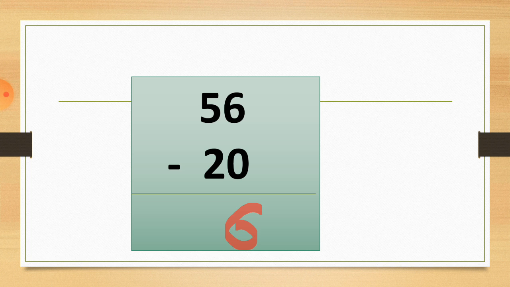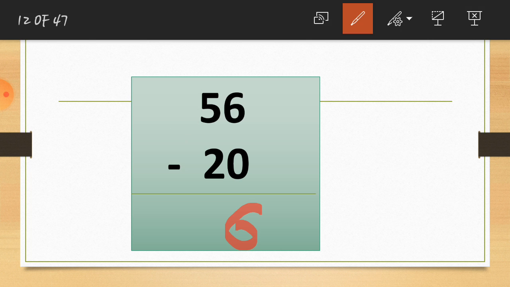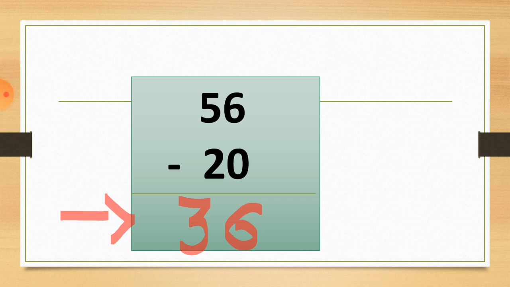Now let's move to the tens column. See, here is the number 5 and number 2. So we have to cut 2 from the 5. So how much do we have left? So 5 minus 2 is equal to 3. So here is our answer, 36. So this way we have to solve the sums. Students, I hope you understood this concept, how to subtract the numbers.